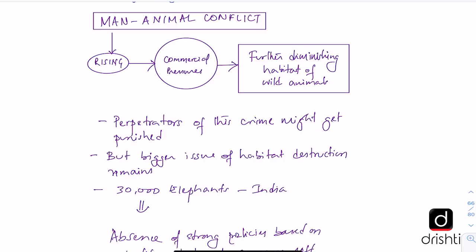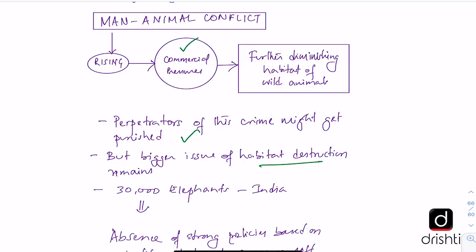And this gives rise to man-animal conflict because of the rising commercial pressures, which is further diminishing the already decreased habitats of the wild animals. And that becomes especially problematic for an animal like elephant, which travels long distances. And their corridors of travel or migration are now getting encroached by the people. And the editorial also makes this point that the perpetrators of this crime might get punished, but the bigger issue of habitat destruction still remains.